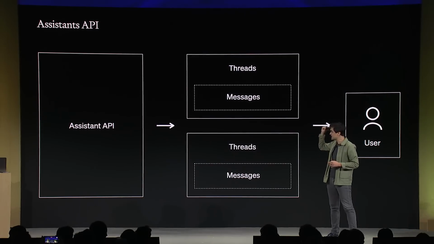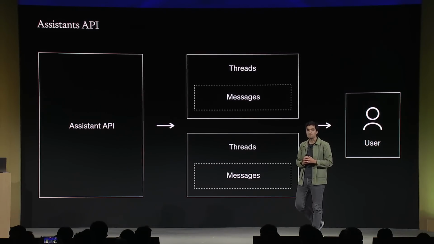Number 1 is the assistant. The assistant holds the instructions that you give to the model. And that's also where you're going to specify what models and what tools the assistant can access to perform its job. For instance, I could create an assistant whose task is to answer personal finance questions and can access Code Interpreter. So the first primitive is the assistant.